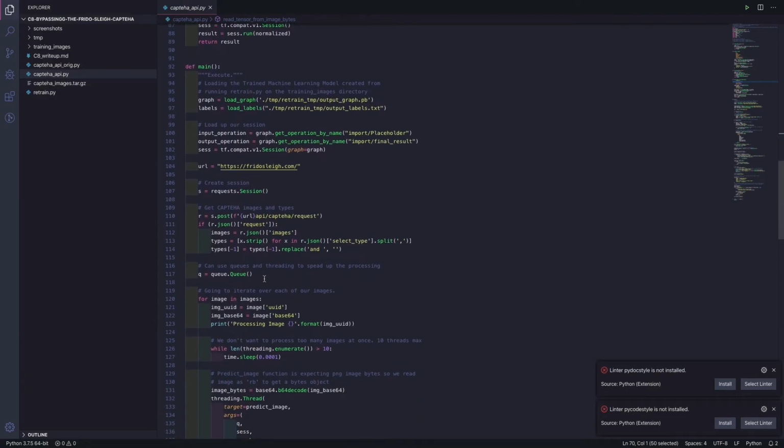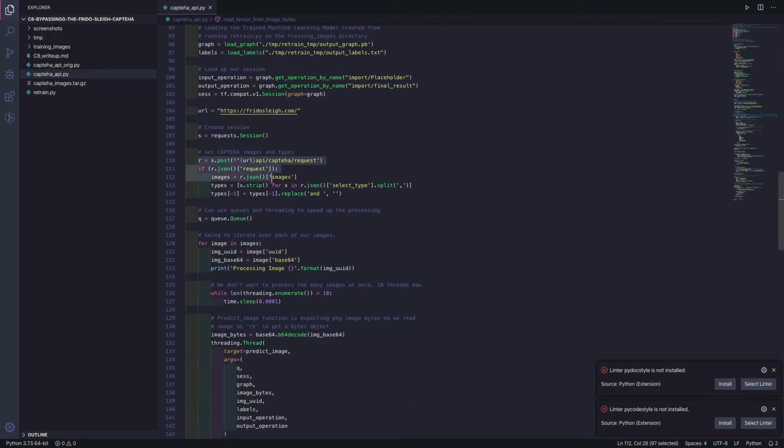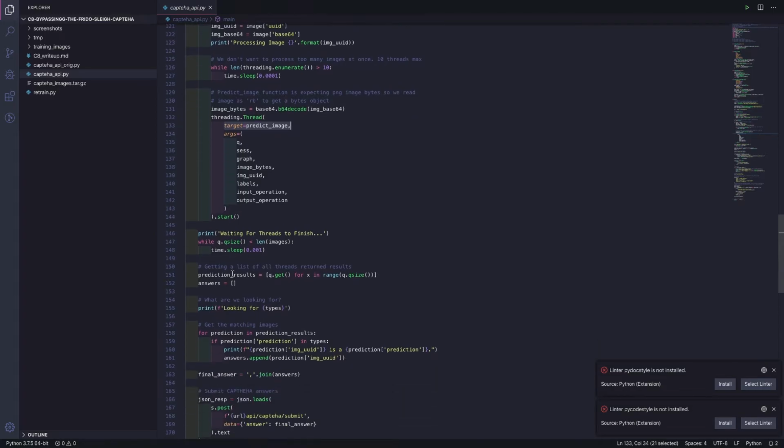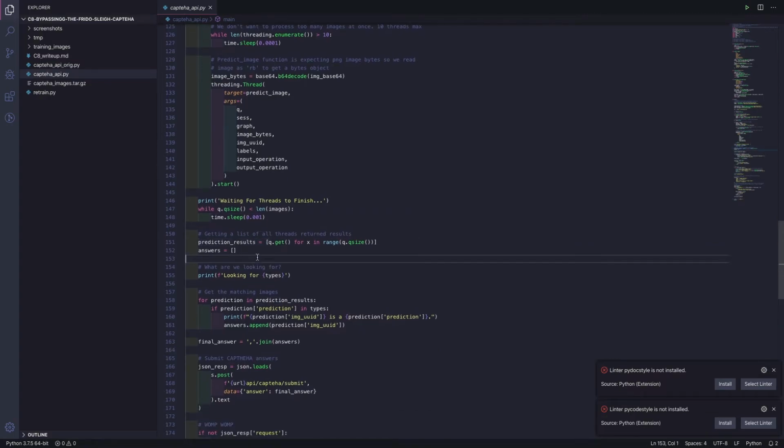And then if we go over the actual main function, we'll see that as before, we'll be doing that web request, that get request to get the CAPTEHA. We'll get our types as well. And once we have that, we're going to loop over each of the images. For each image, we're basically going to be looking to predict that image. Once the whole queue of 100 images has been handled, we have our prediction results, and then those prediction results can be submitted back as an answer.